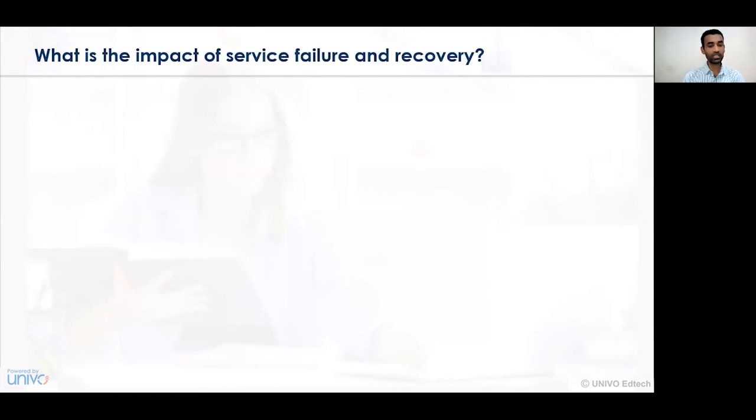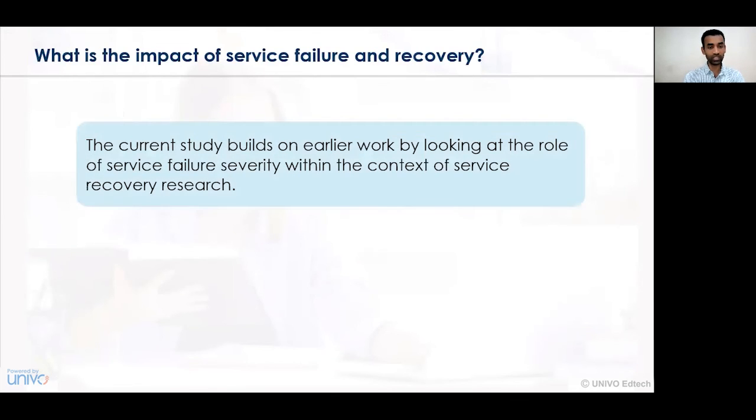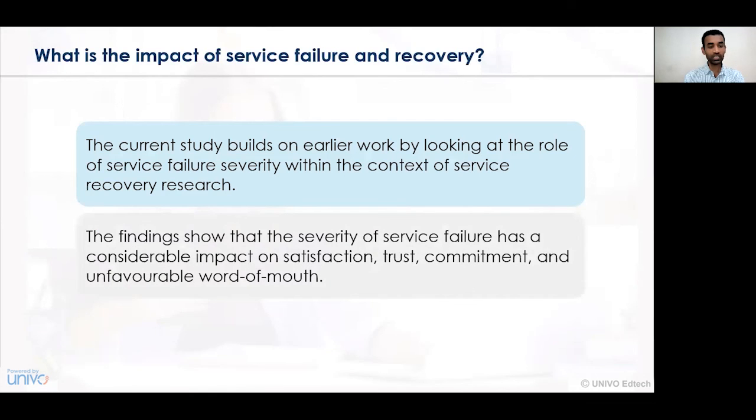Now let us understand the impact of service failure and recovery on either the guarantee or the warranty contract. In the learning that we are undertaking in these cases, we have to understand the impact of service failure and recovery. In case a particular failure or recovery is identified by looking at service failure severity within the context of service recovery research, then on the basis of certain understanding one has to conclude what type of service has been delivered and whether the delivery of service is effective or not.